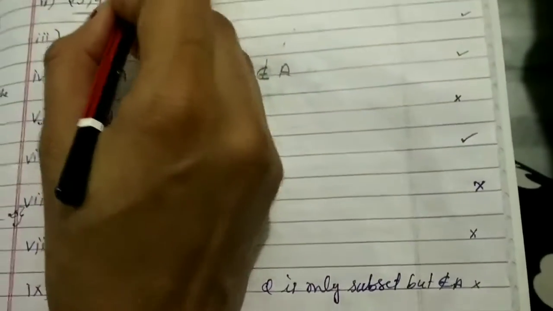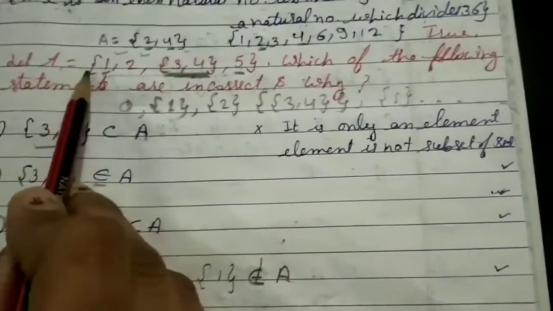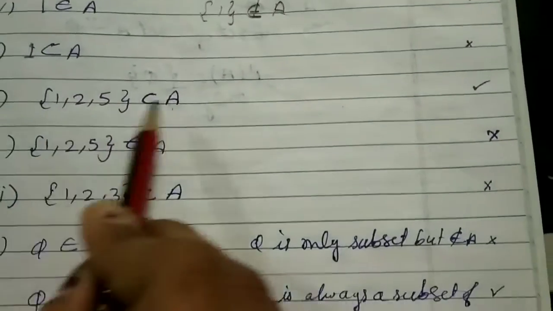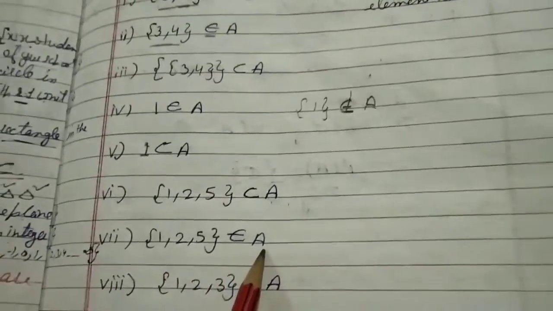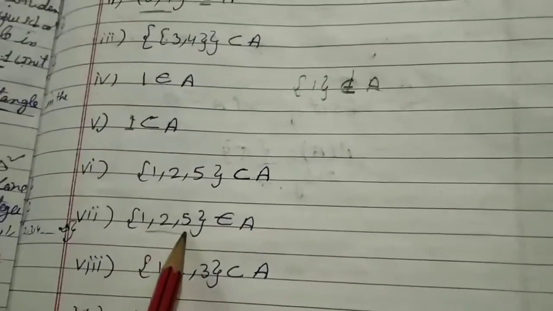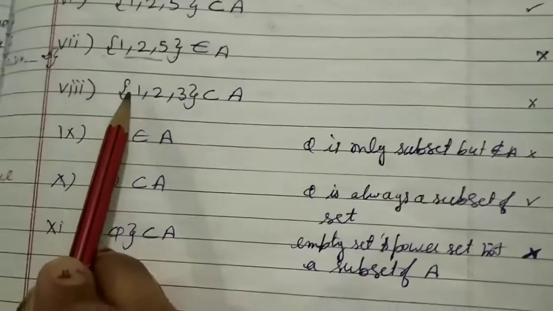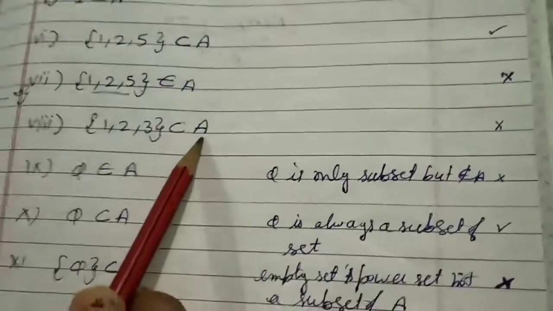Now sixth part, set {1, 5} contained in A. Look, {1, 5} also forms a subset, so first make all the subsets. This {1, 5} is also forming a subset. So this is true, this is correct. Now 7th part, set {1, 5} belongs to A. It is wrong because it is not an element, it is a subset.